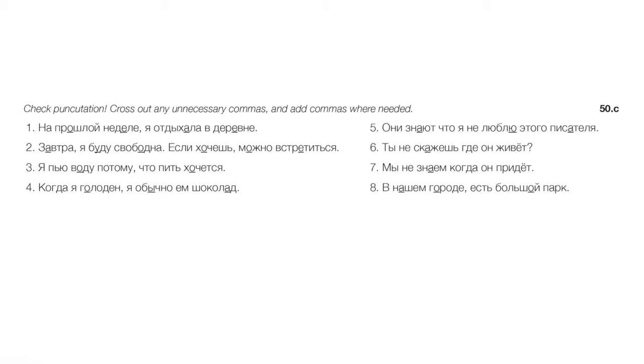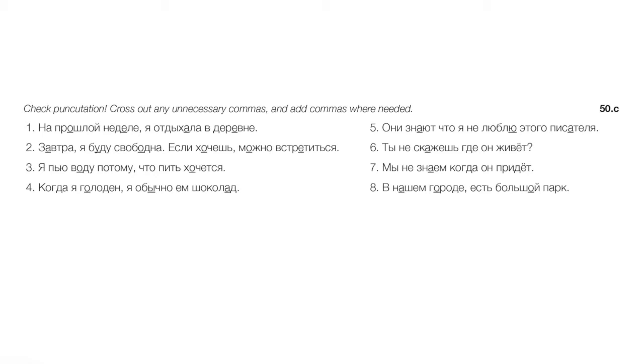Okay, number 2, another very typical mistake. Завтра, comma, я буду свободна. Here we have an introductory adverb. So again, we're taught to use a comma there in English. We don't need that in Russian. It's not like it's some awful mistake, but better to just say «завтра я буду свободна» or «я буду свободна завтра». Again, there are different word orders we could have here.